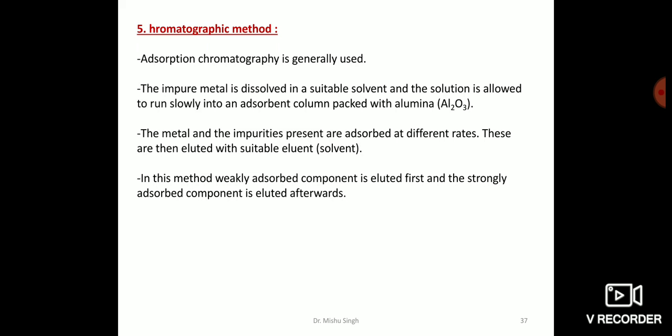So this was all about refining. In my next discussion, I'll be taking up the metallurgical operations used in the metallurgy of iron and copper.